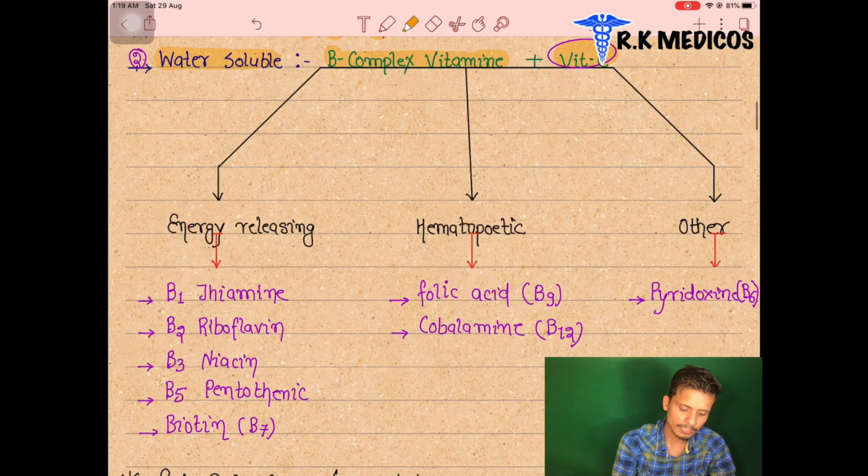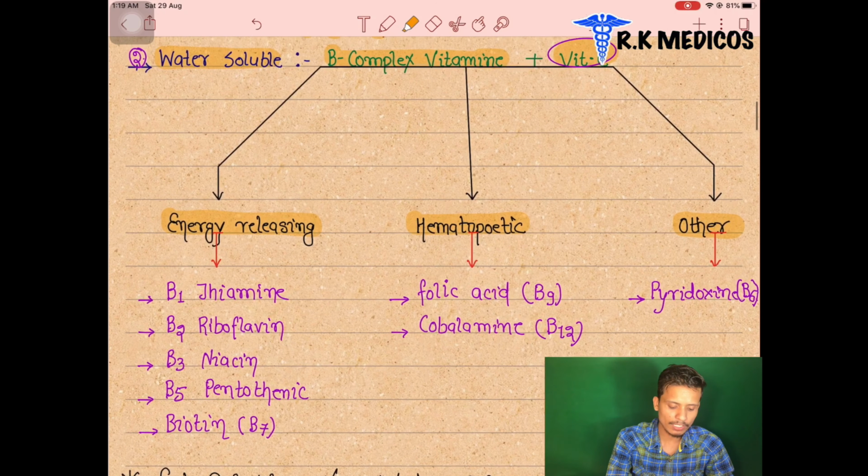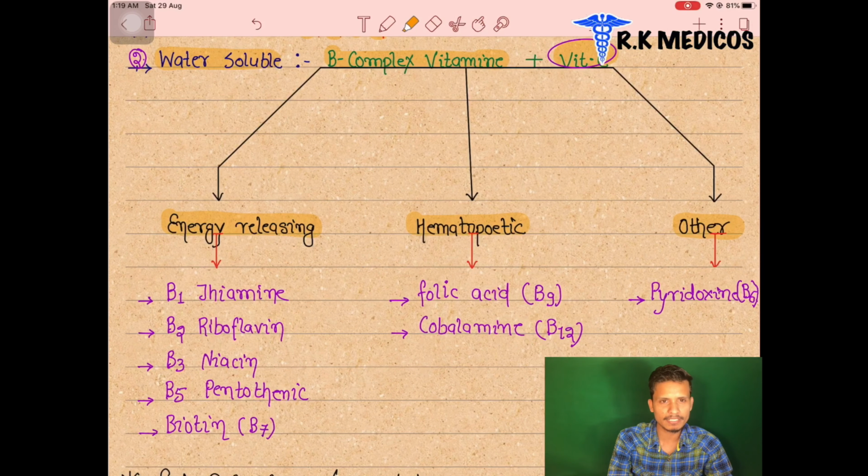Now we are going to see something important here. These vitamin B complexes are divided into three different parts on the basis of their action. We can see energy releasing: some of the B complex vitamins act as energy releasing factors. Some of them are hematopoietic in nature, and some of them have other functions. So we are going to discuss here which vitamin B complexes perform their function